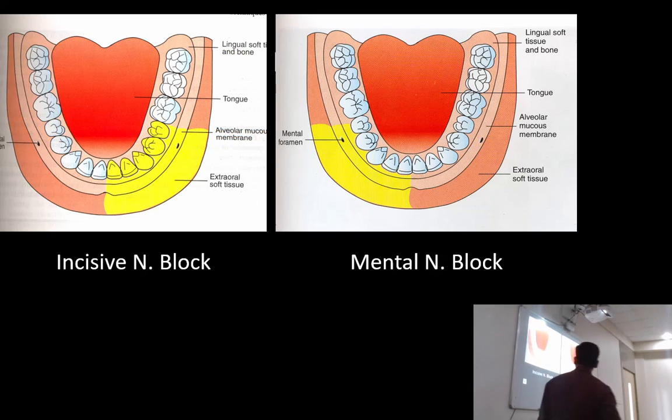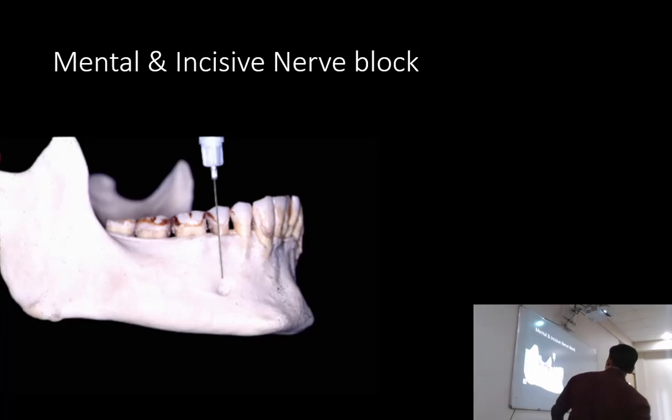Whereas if we somehow convert it to a mental incisive nerve block, even the teeth and the body of the mandible will be anesthetized. We have already deposited the LA here, right? So we just need to figure out how to force this solution inside the canal. The nerve is inside anyway. If we somehow force the solution inside the canal, we'll be able to achieve the incisive nerve block.